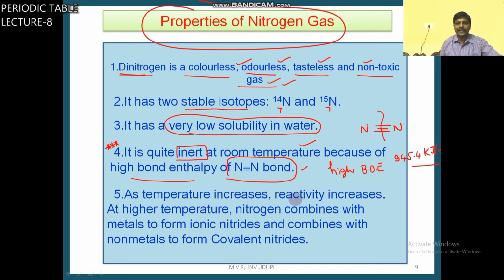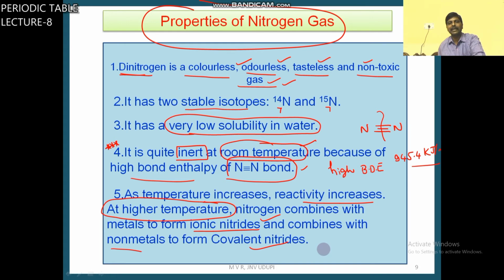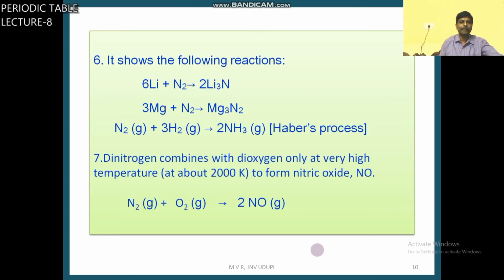As temperature increases, reactivity increases. At higher temperature, nitrogen combines with metals to form ionic nitrides, and combines with non-metals to form covalent hydrides. All this happens at high temperature. At room temperature, it is inert. At high temperature, it combines with metals as well as with non-metals. Next property, it shows the following reactions.